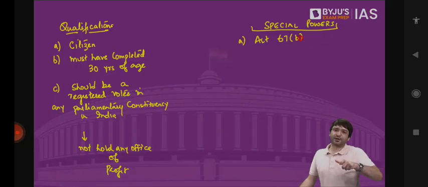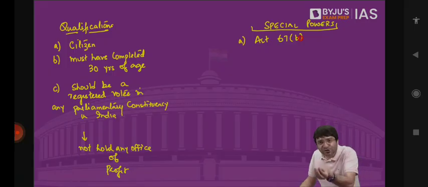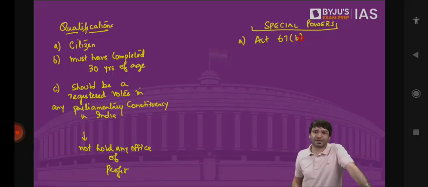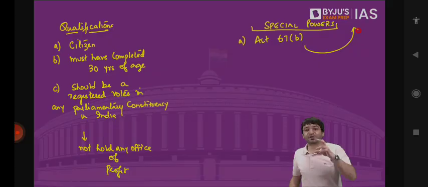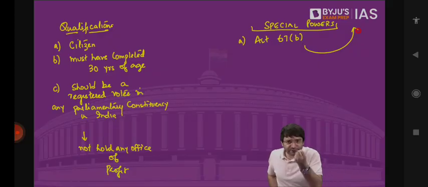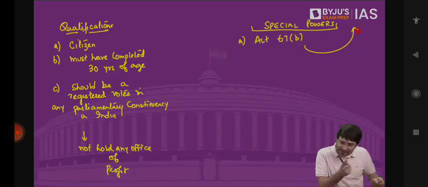But where can we introduce this resolution? Who can initiate the process of the removal of the Vice President? Only Rajya Sabha. That is why we say it is a special power of the Rajya Sabha. Because this resolution calling for the removal of the Vice President cannot be initiated in Lok Sabha, it can be initiated only in Rajya Sabha. That is the special power of Rajya Sabha.